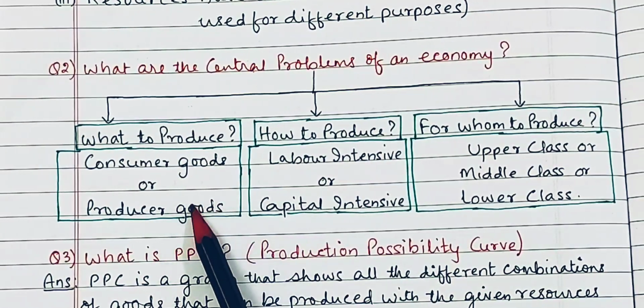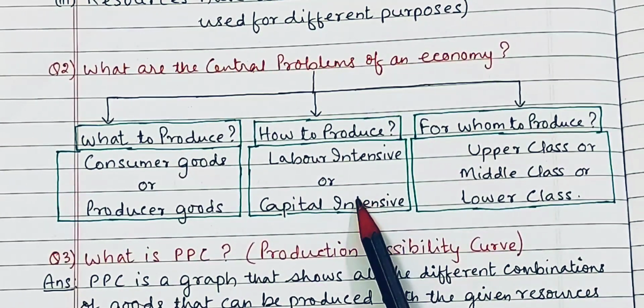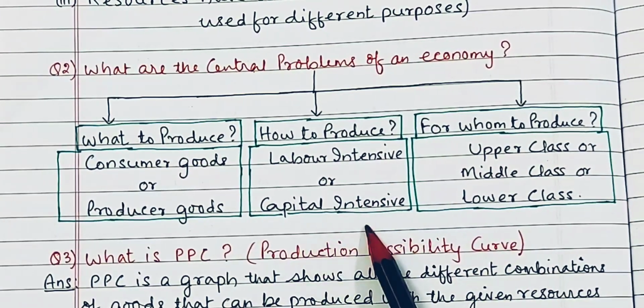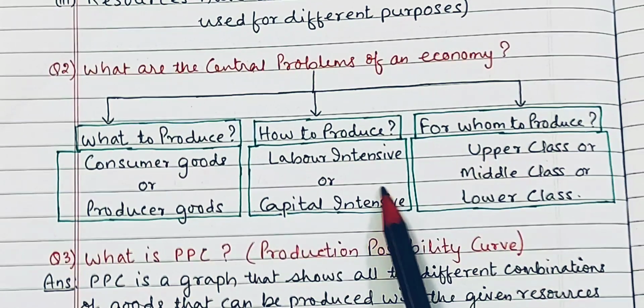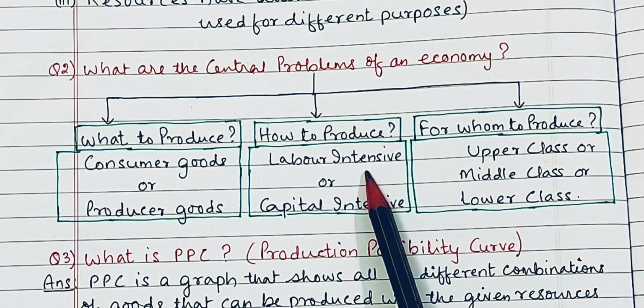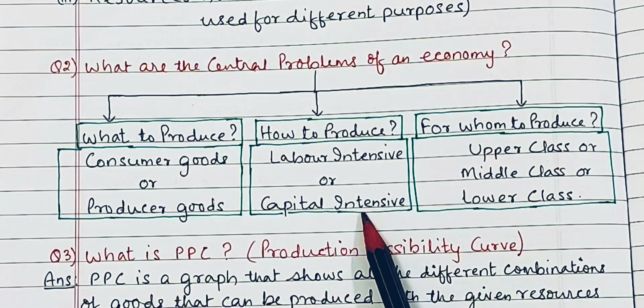So this is one problem that the economy has to decide. The second one is how to produce, whether to use labor intensive or capital intensive method of production. In labor intensive, more labor or manpower is used to produce goods and services, and in capital intensive we use more machines.